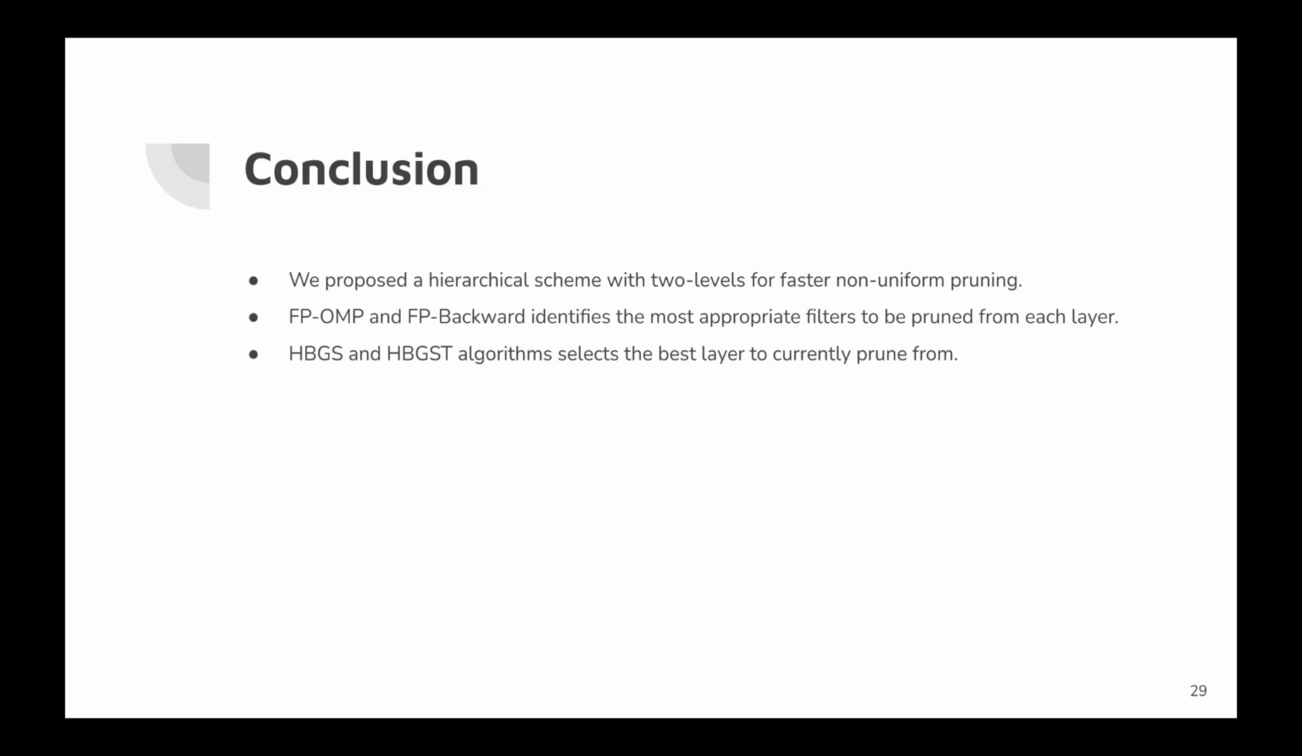To conclude, we proposed a hierarchical scheme with two levels for faster non-uniform pruning. FP-OMP and FP backward identify the most appropriate filters to be pruned from each layer. The HBGS and HBGTS algorithms select the best layer to currently prune from.